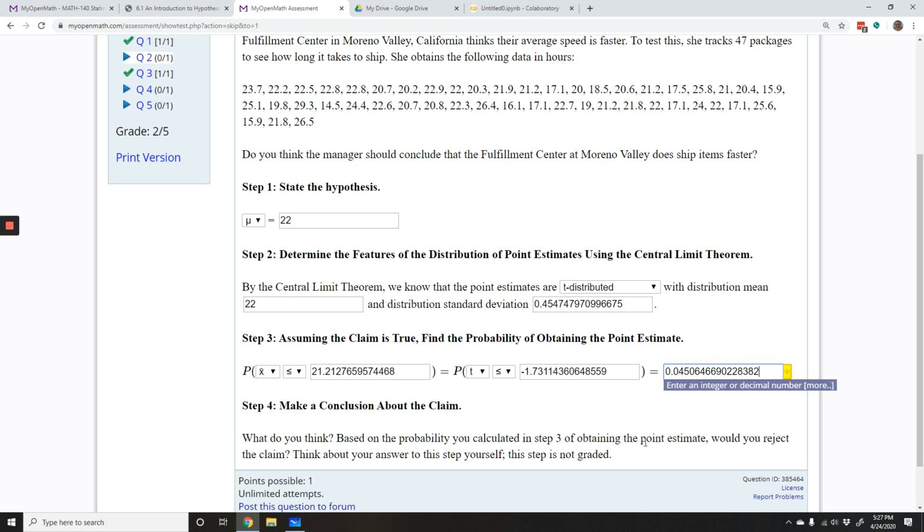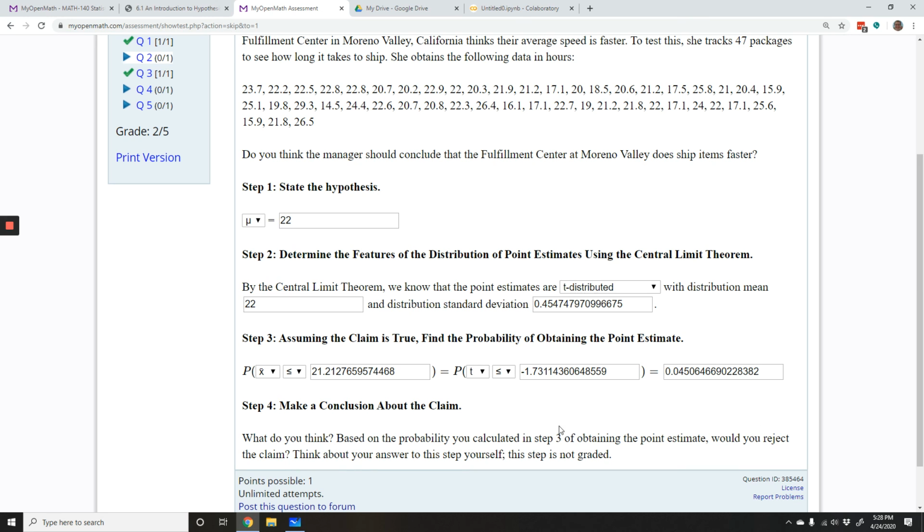And a lot of times in statistics, with something that rare in a hypothesis test, we are comfortable saying, this is rare enough that instead of thinking we got lucky and got this rare event, actually the hypothesis is wrong. We don't think we're that lucky. We just think that our initial hypothesis is incorrect, and that instead of 22, it would actually be a lower number.